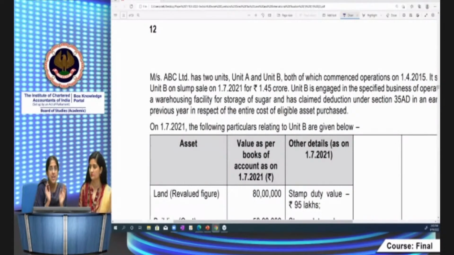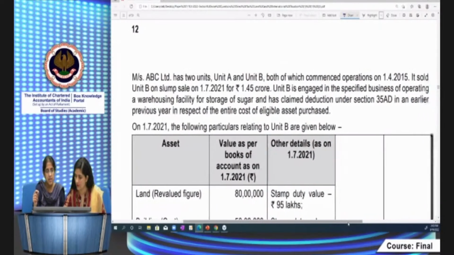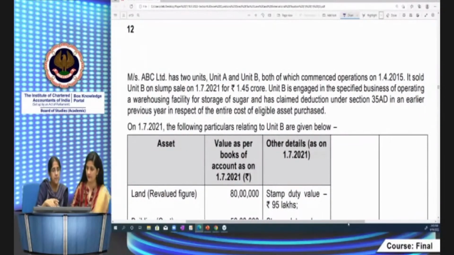ABC Limited has 2 units, Unit A and Unit B, both of which commenced operations on 1/4/2015.